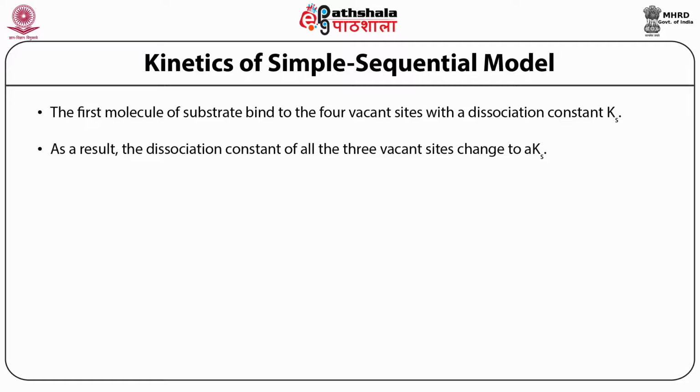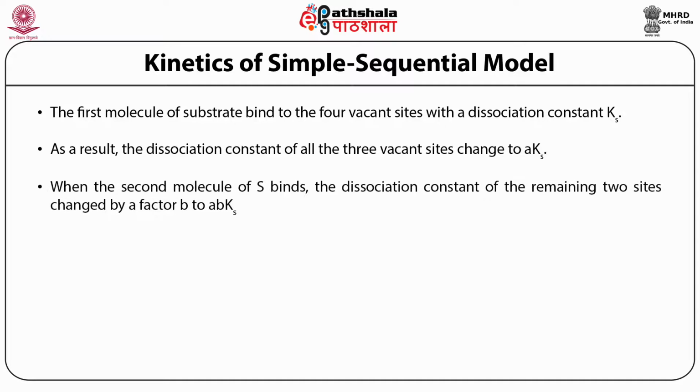After binding of the first substrate, the dissociation constant for the 3 vacant sites is changed to alpha Ks. The second molecule will bind with the affinity of alpha Ks. The binding of the second molecule will change the affinity for the remaining two sites. So the affinity for the third and fourth site is ABKs, because of the binding of the second substrate.